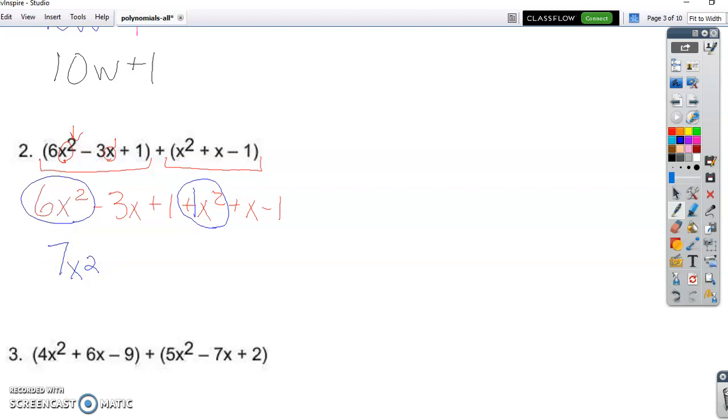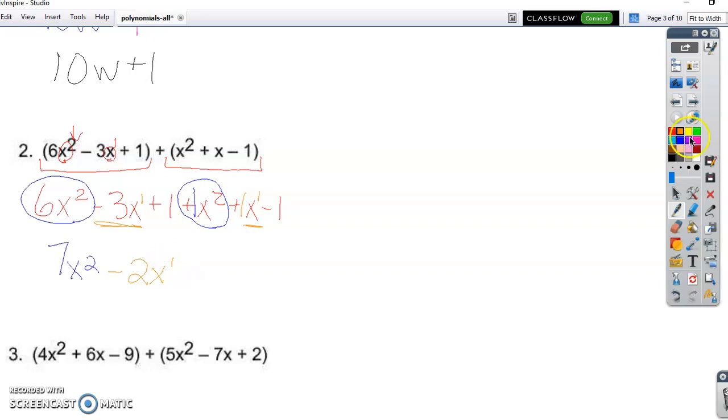All right, so now let's find something else that's alike. The next term that we have is an x to the first power, and we have an x to the first power here. So we have negative 3 and then plus 1 again. So negative 3 plus 1 gives us negative 2. Don't change the variable, don't change the exponent. It's really a 1. You don't have to write the 1. It's assumed when you don't see it.